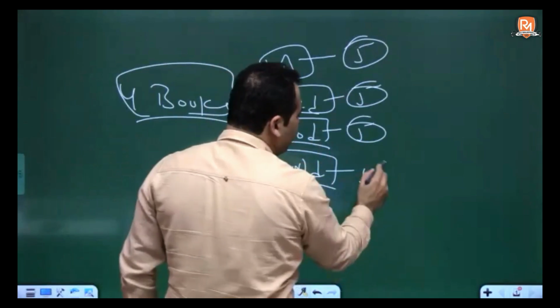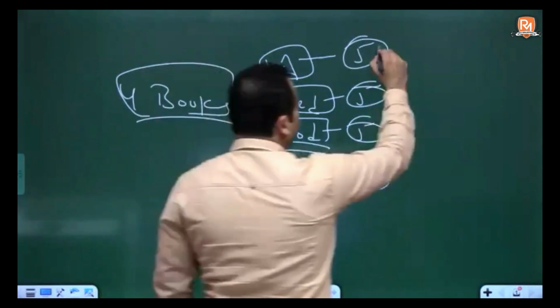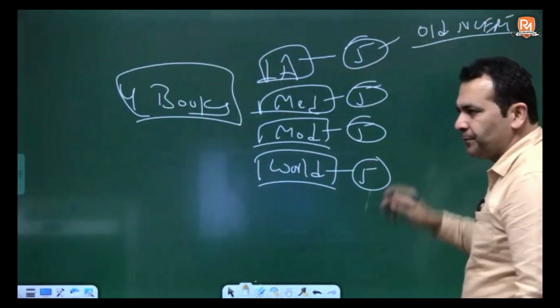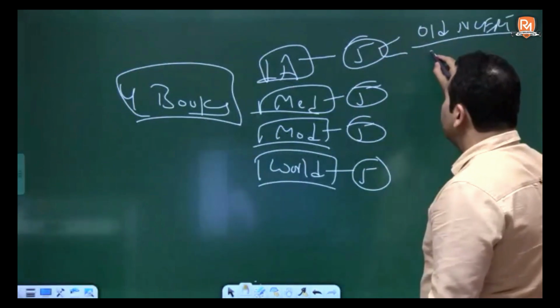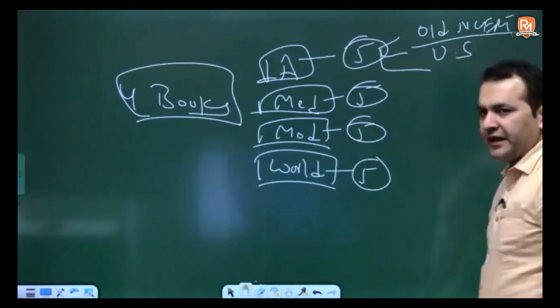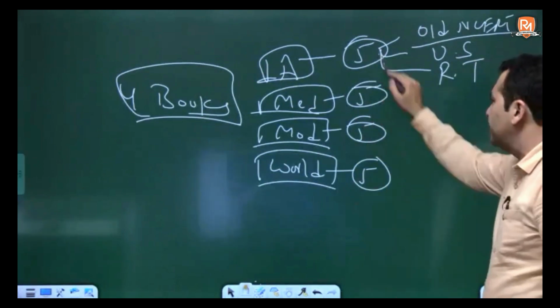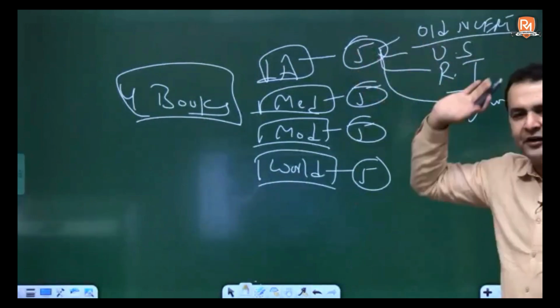Now when I say 5 books in one, what I mean is, if I talk about ancient India, for example, old NCERT by R.S. Sharma is already included in it. Then the book by Upinder Singh ma'am is included in it. Then the book by Romila Thapar ma'am is included in it. Along with this, the IGNOU notes are already added to it.